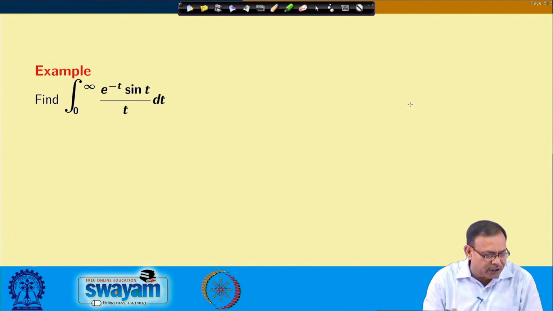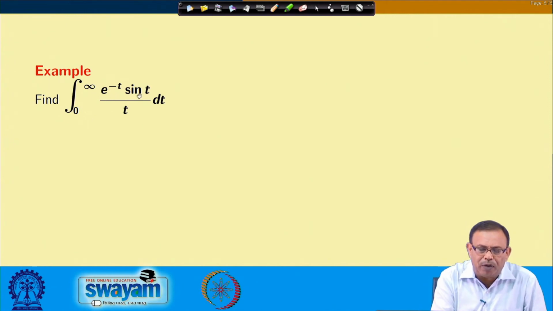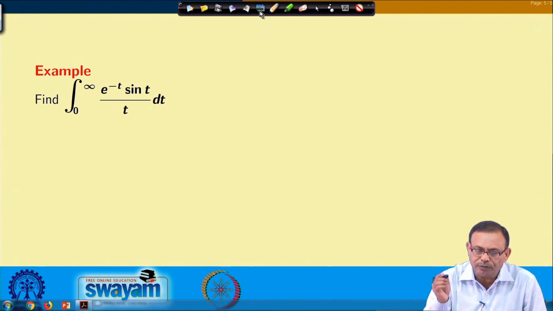Let us take the next example, that is the integral from 0 to infinity of e^(-t) sin t / t dt. I am just giving these examples so that you can really understand how the properties are used in the Laplace transform to evaluate not only integrals, but also the Laplace transform of various complex functions.